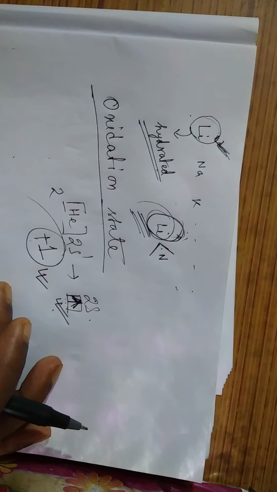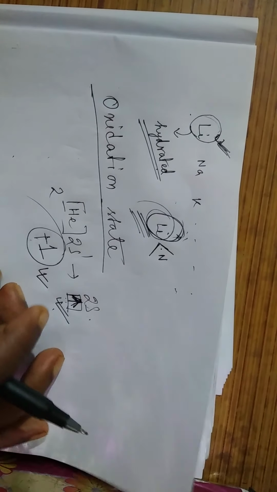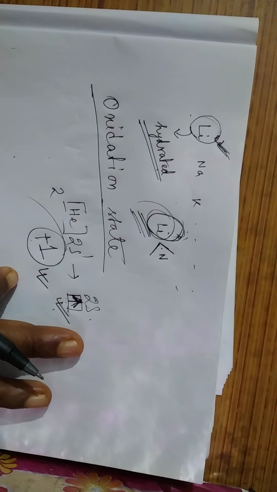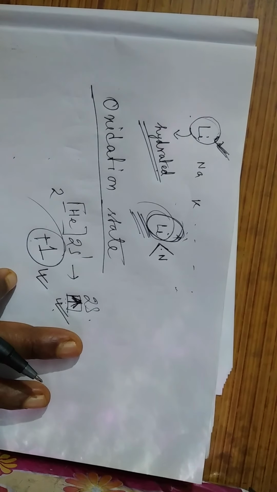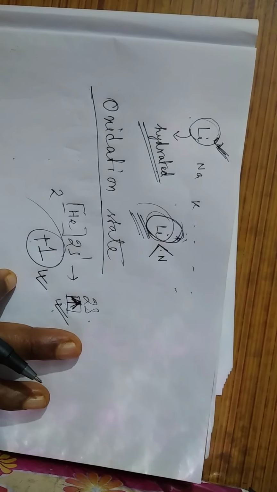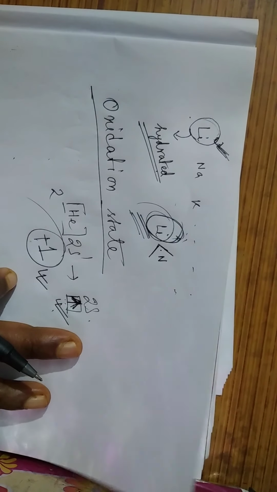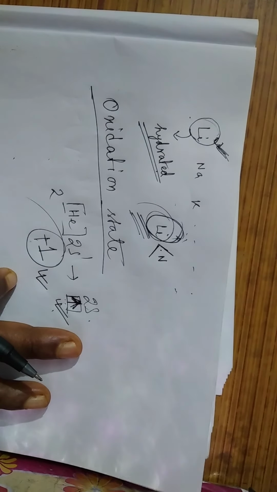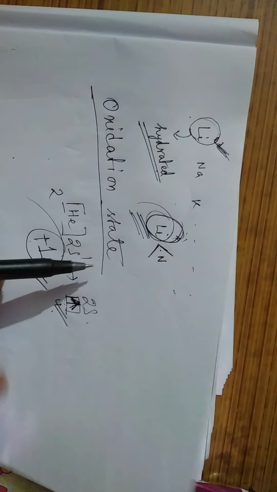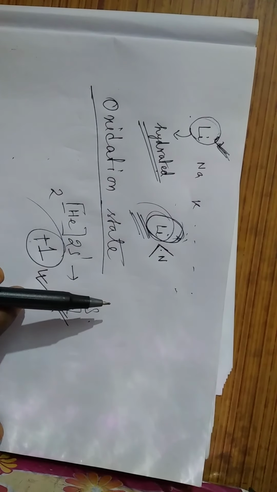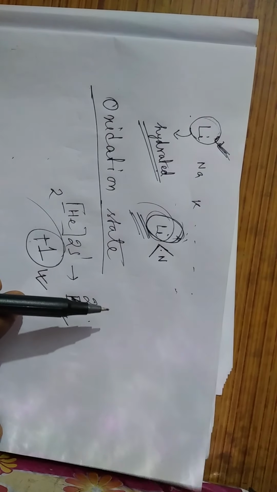Next is the metallic character, physical state, melting point, and boiling point. If you ask about their melting point and boiling point, generally the melting points are very low. Why are the melting points of alkali metals low? Because there is only one electron, I told you, the bonding is very weak, that means the melting point and boiling point will also be very low.